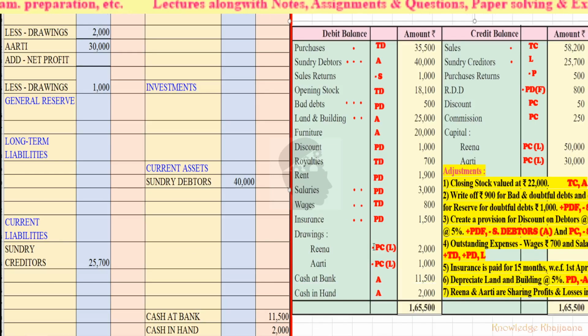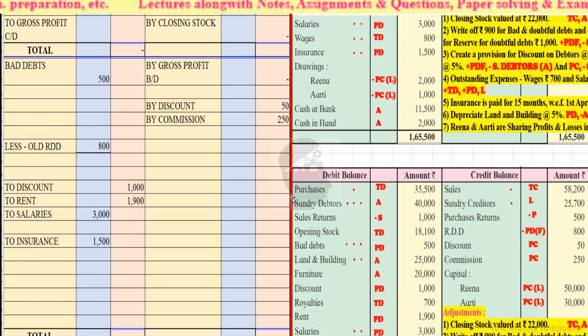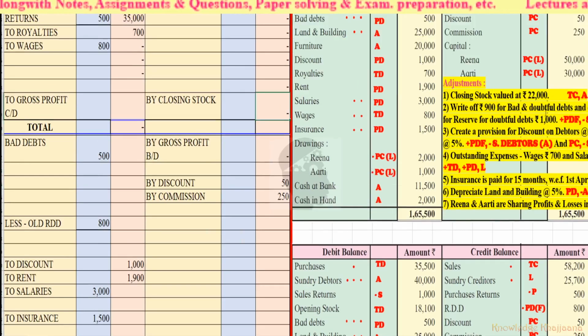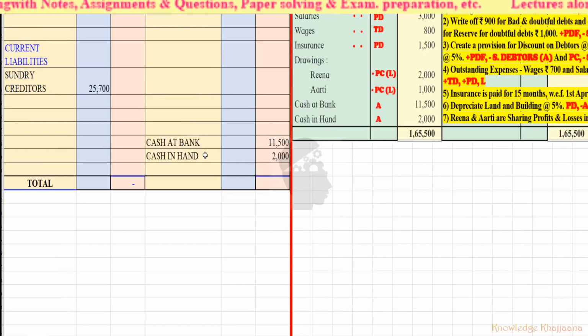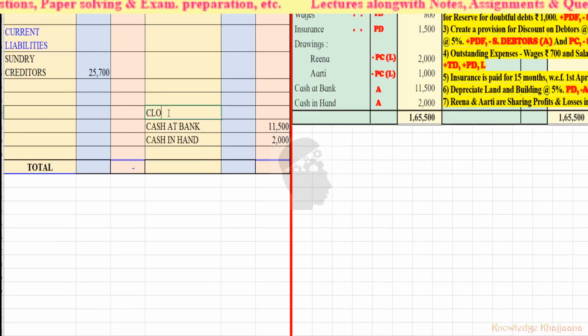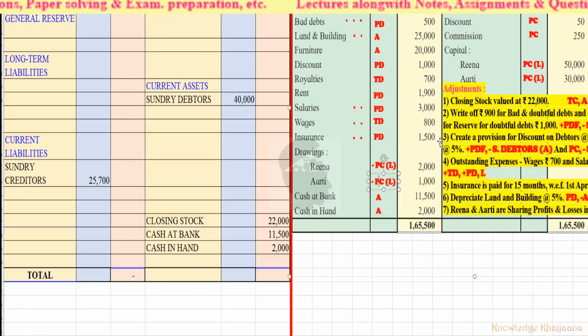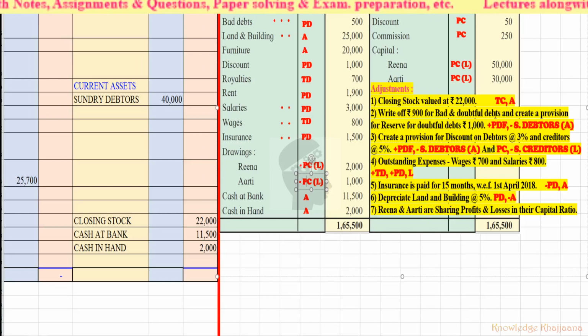Now let's move to the adjustments. Closing stock valued at rupees 22,000. Trading account credit side and asset. Closing stock rupees 22,000. Okay, and current asset, closing stock 22,000.